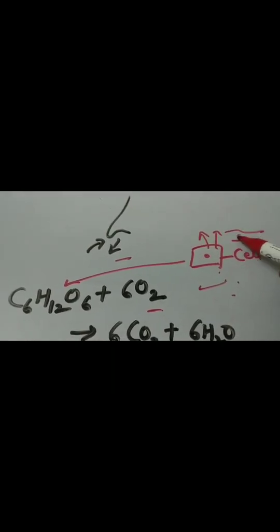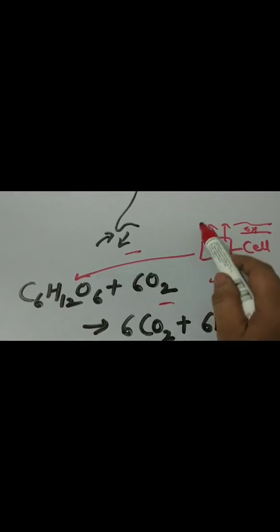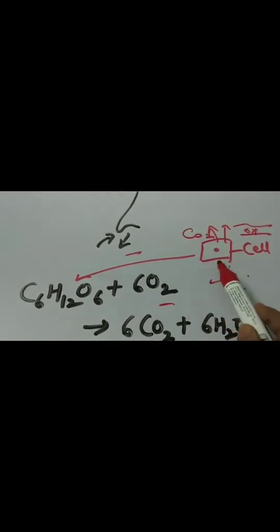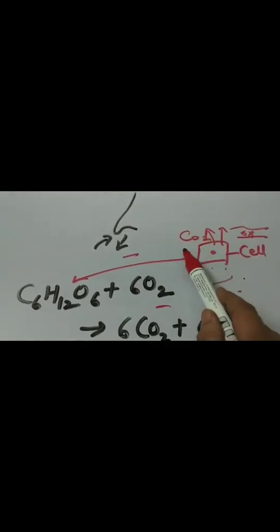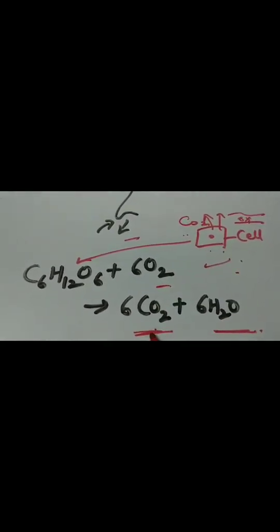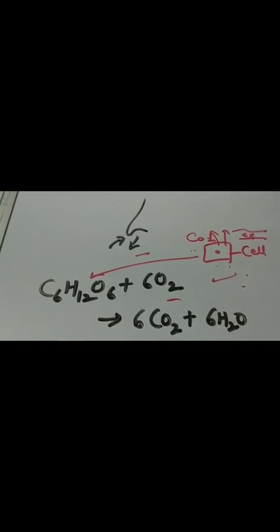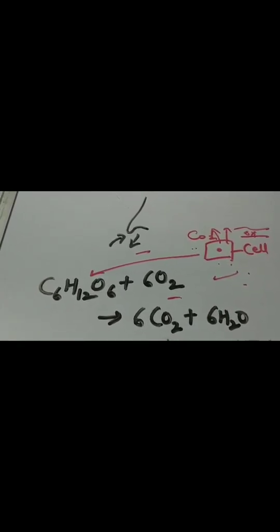As the cell takes oxygen from the blood, from oxygenated blood, the hemoglobin also mixes with the carbon dioxide released out by the cells and becomes carboxyhemoglobin and takes it out. This 6CO2, carbon dioxide, and water formation during the respiration reaction, which sustains life processes, also releases heat. That's why respiration is also an example of exothermic reaction.